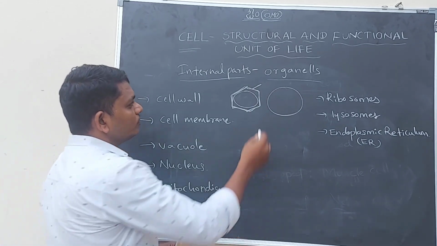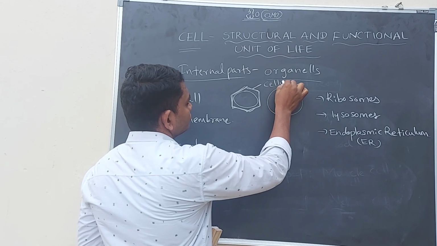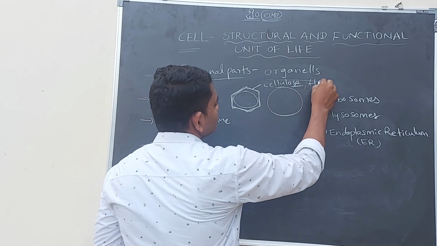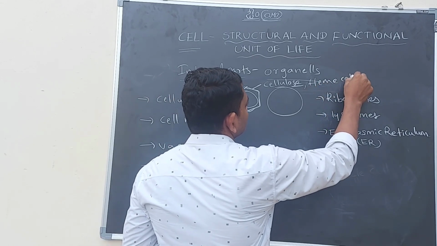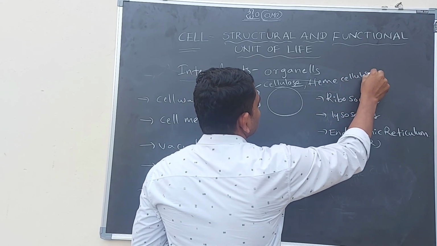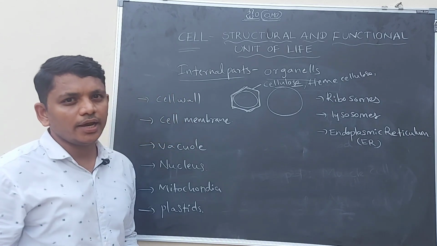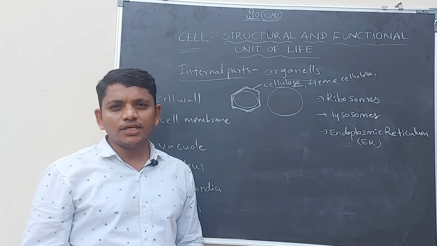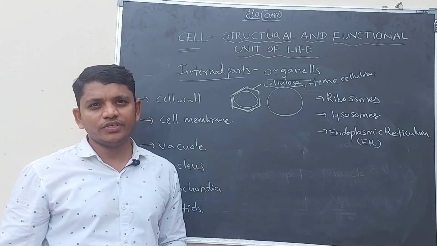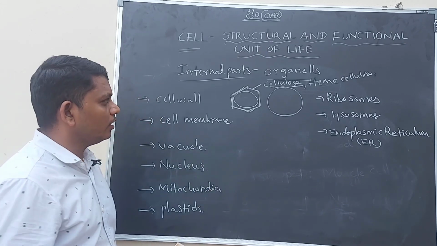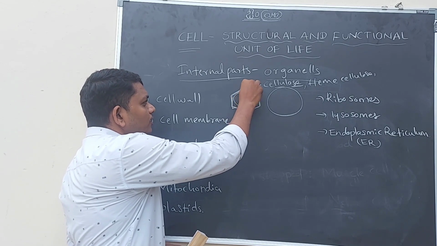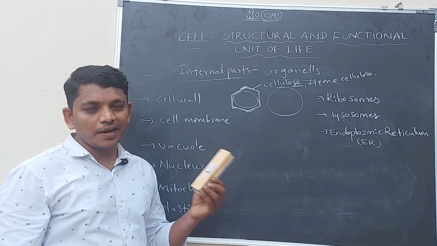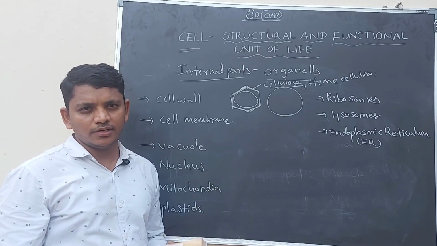It is made up of cellulose and hemicellulose. This is the outermost membrane, and this is a non-living membrane, which provides security and strength to the internal parts of the cell.